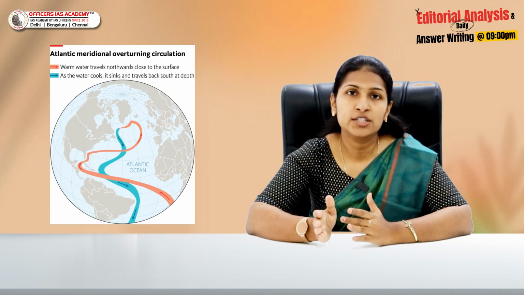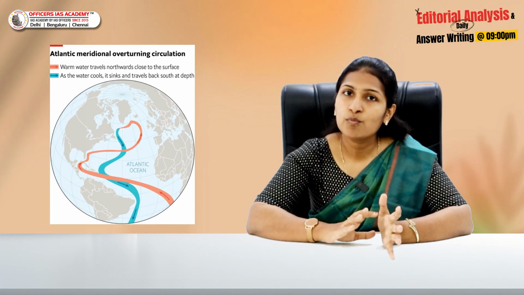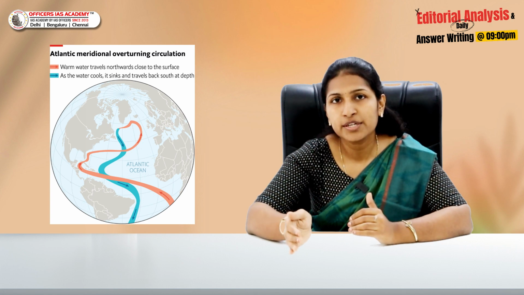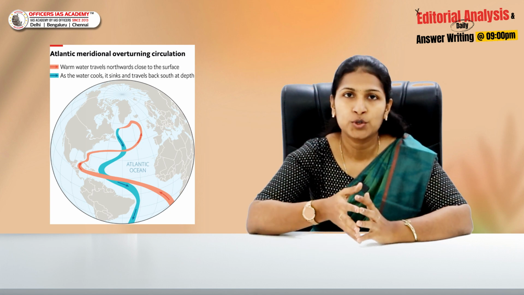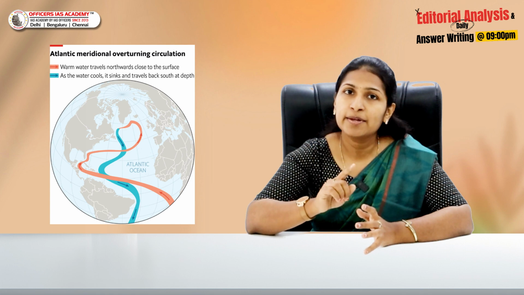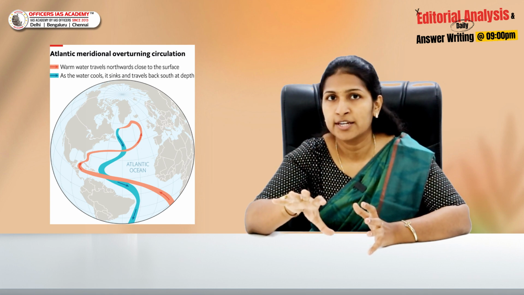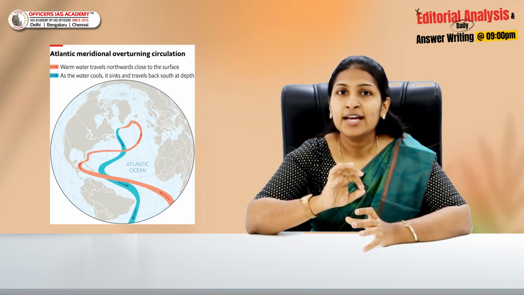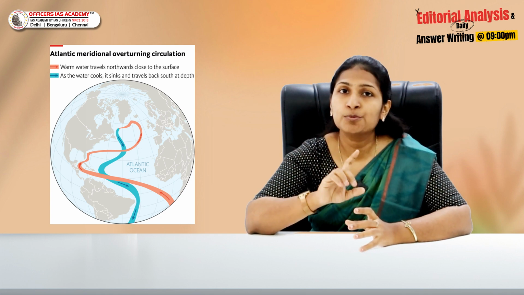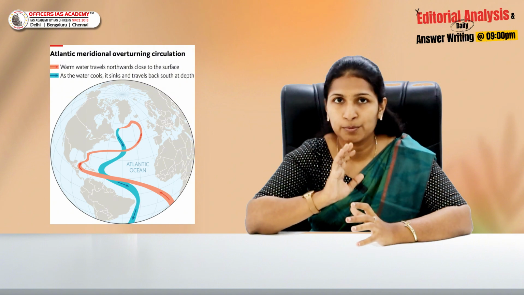We have a phenomenon called Atlantic meridional overturning circulation, which carries the warm water from the equator towards the poles and brings the cold water from the polar regions back towards the equator. This Atlantic meridional overturning circulation, which is an important part of the ocean current circulation, is going to be impacted, and due to which the temperature redistribution across the earth is also going to be affected.